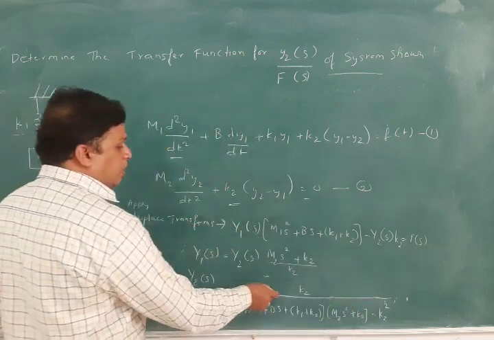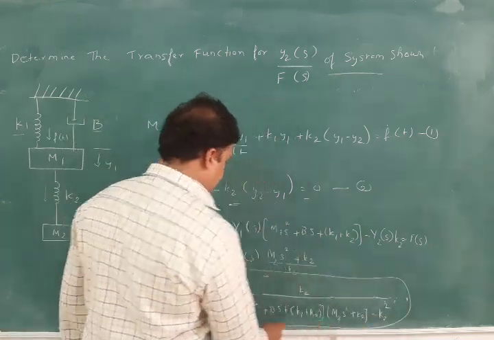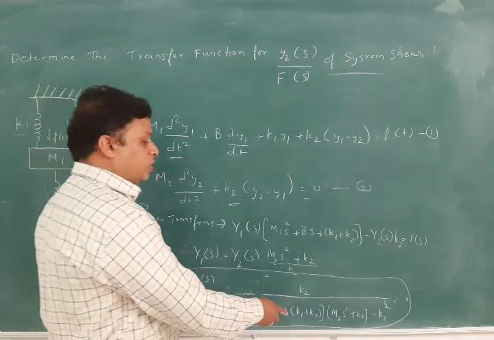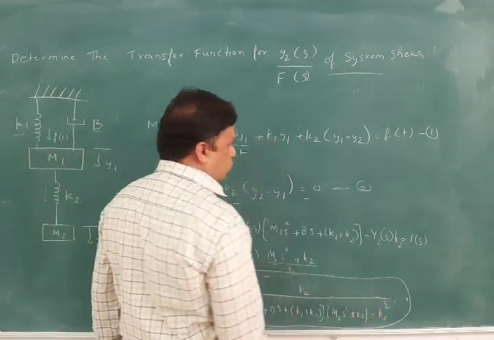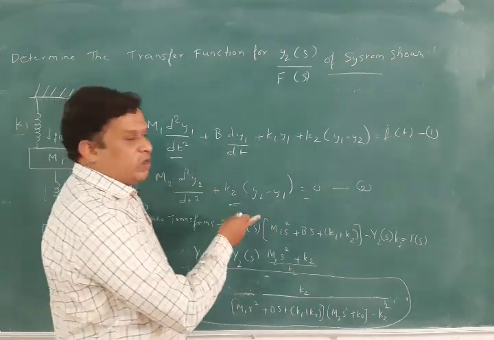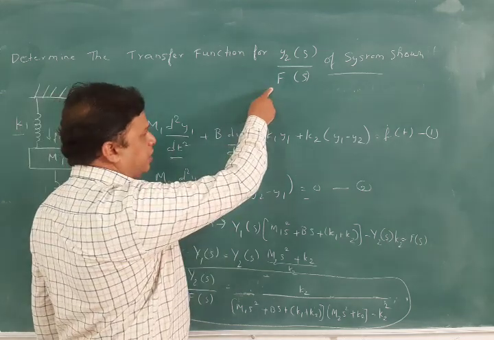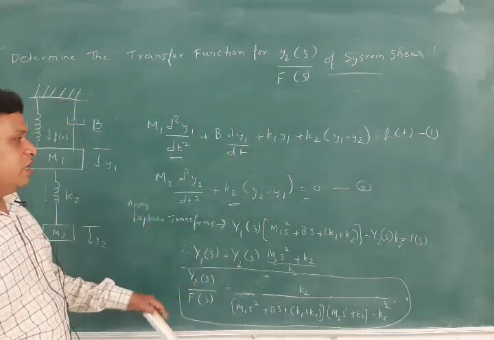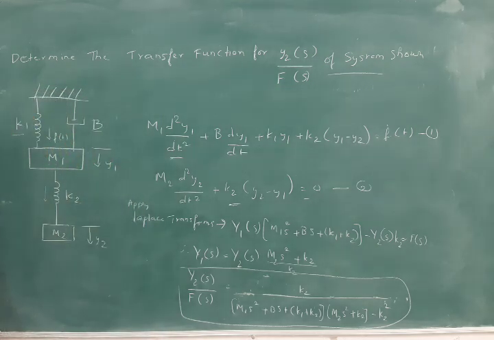After doing the mathematical calculations, we got the transfer function as k2 by m1 s square plus bs plus k1 plus k2 into m2 s square plus k2 minus k2 square. So first we have to write the differential equations. After it, we have to write the Laplace transform. After writing the Laplace transform, whatever function is asked, we can get the transfer function Y2(s) by F(s). Okay, we will go to the second translation system like this only.